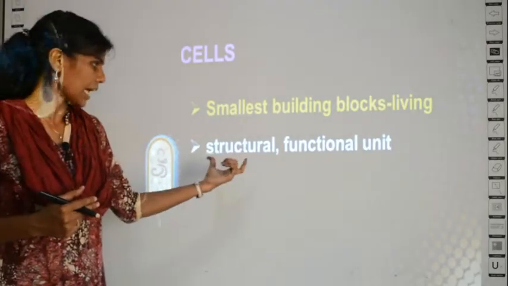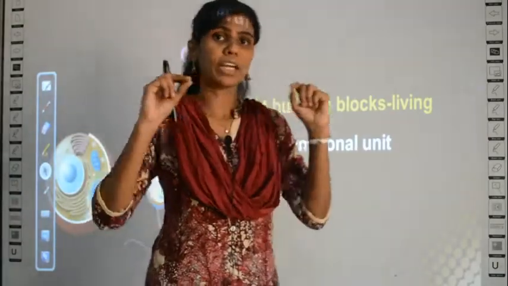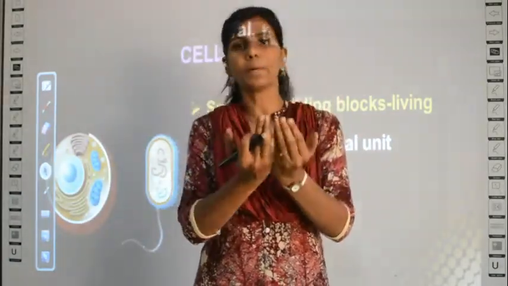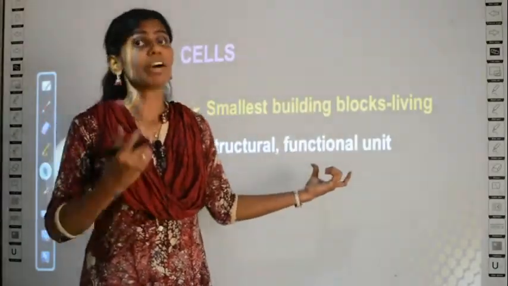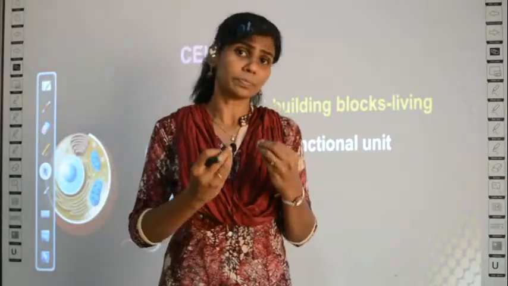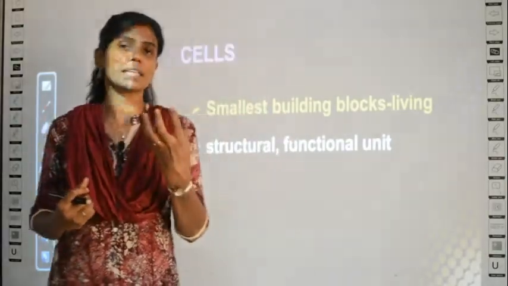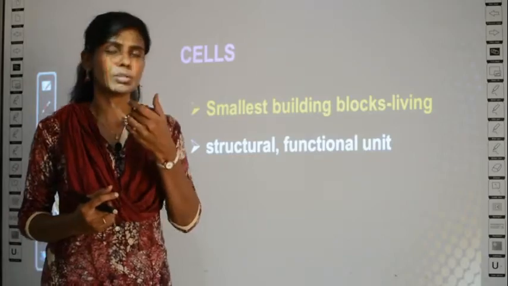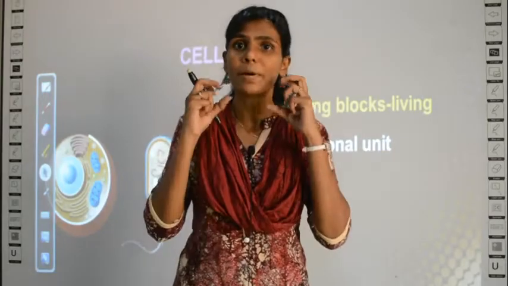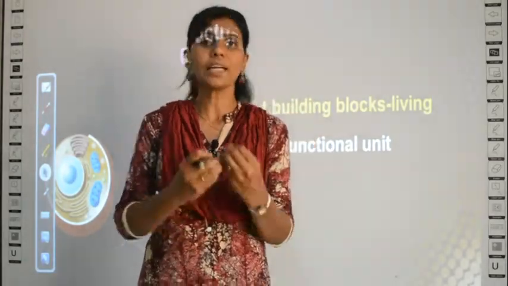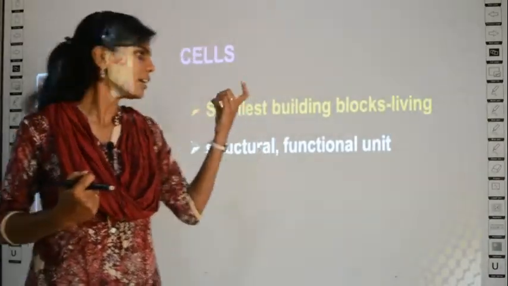Then you can call the cell a structural and functional unit. What is a structural unit? Because of the arrangement of these cells only, you get a proper structure. And because of the presence of cells, your body functions properly. Every part of your body functions because of the functions of the cell. You are able to see the world because you have photocells or light cells. You are able to think wisely because you have brain cells or nerve cells. So ultimately every function in your body is controlled by the cells. That's why it is called the functional unit.